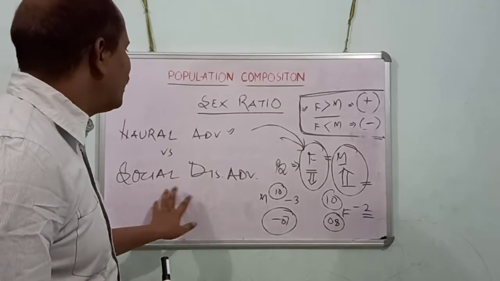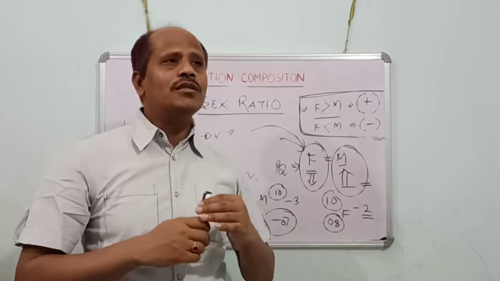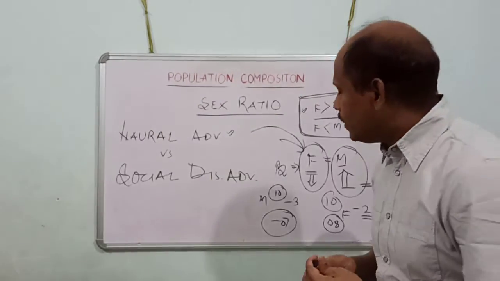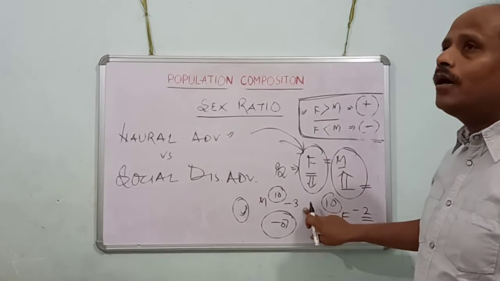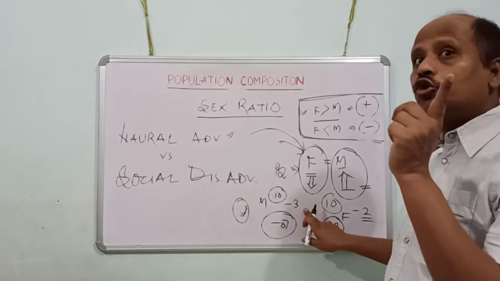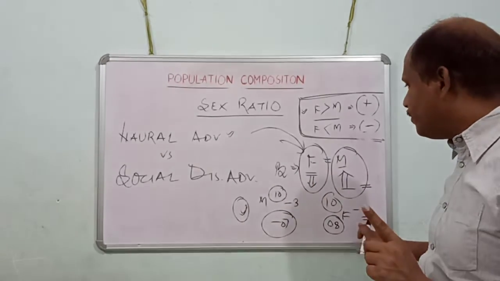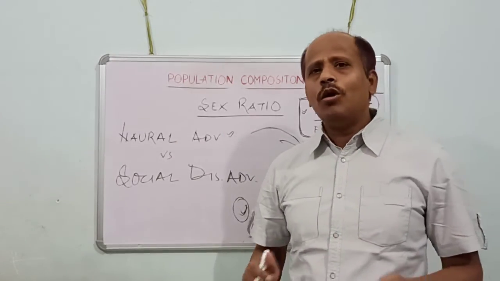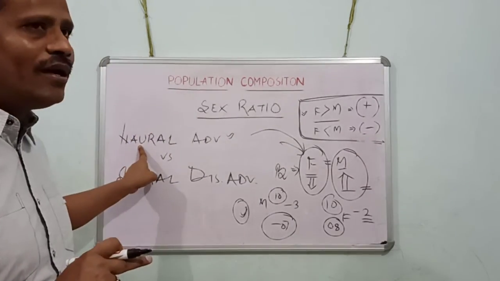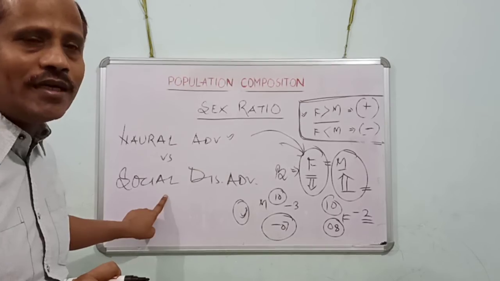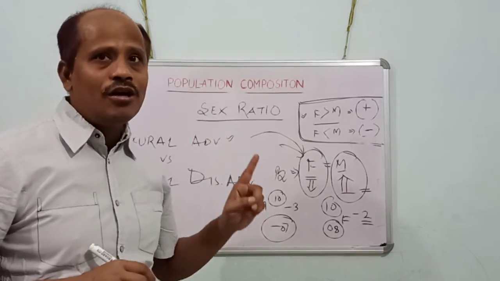So this situation becomes different: due to social causes, the infant mortality rate gets high in females and less in males. So this is the social disadvantage. Females get natural advantage but social disadvantage, and males get natural disadvantage but social advantage.